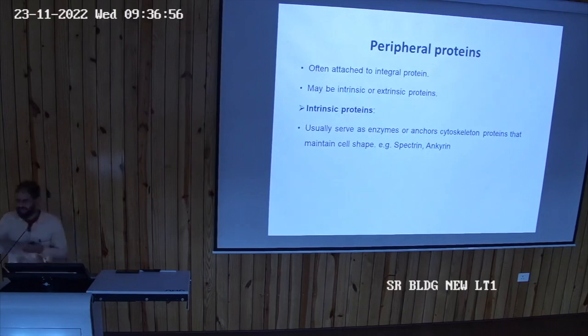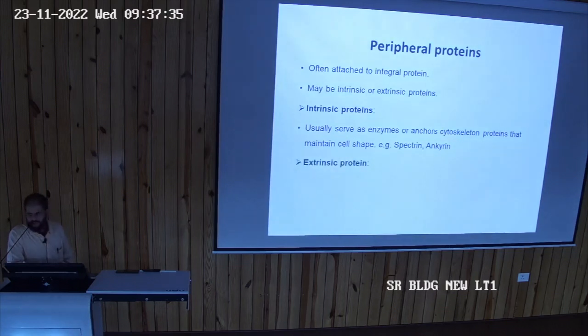जो आरबीसी का मेम्ब्रेन है, you know, कैसे किस तरह का होता है? बाइकॉनकेव होता है ना? So how it is maintained? It is maintained by these peripheral proteins, especially the spectrin and ankyrin. नाम सुने? You must have heard. So intrinsic protein, they serve as the enzymes or they anchor the cytoskeleton proteins. जो साइटोस्केलेटन, जो अंदर का जो स्ट्रक्चरल प्रोटीन्स होते हैं, है ना, उसको एंकर करते हैं, and that maintain the cell shape. Like intrinsic protein में भी स्पेक्ट्रिन और एंकाइरिन.